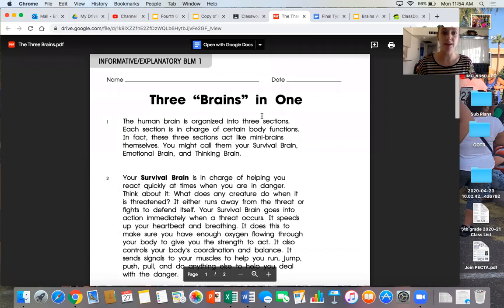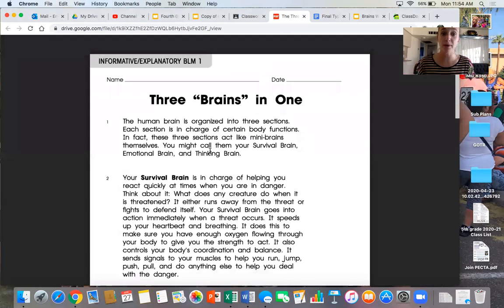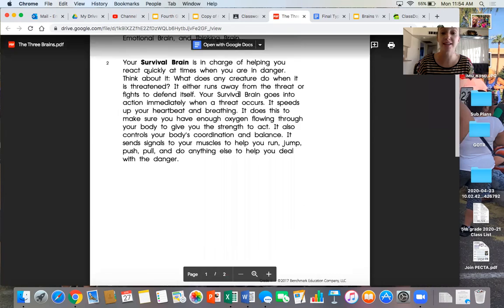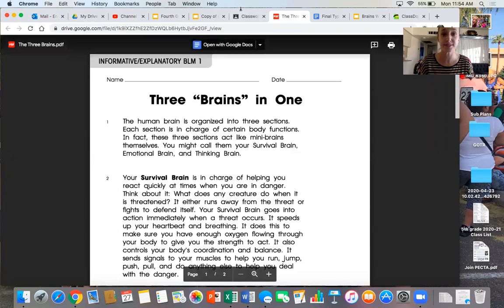So, three brains in one. The human brain is organized into three sections. Each section is in charge of certain body functions. In fact, these three sections act like mini brains themselves. You might call them your survival brain, emotional brain, and thinking brain. After I've read this article, and I want to read the entire thing, it's 5 paragraphs,